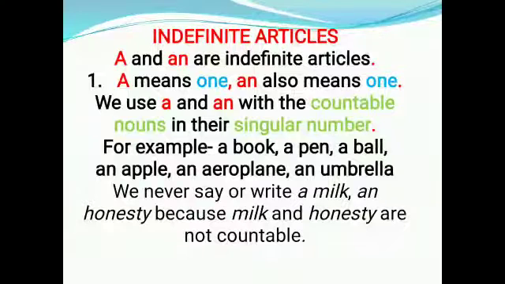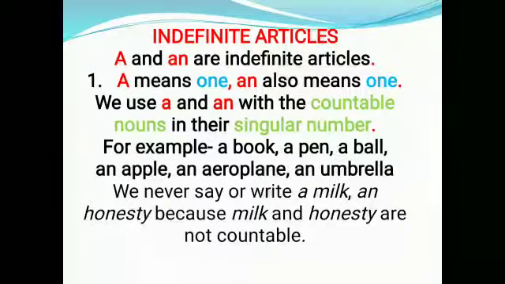Next, we will study about indefinite articles. A and an are indefinite articles. A means one, an also means one. We use a and an with countable nouns in the singular form. For example, a book means one book, a pen means one pen, and a ball means one ball.